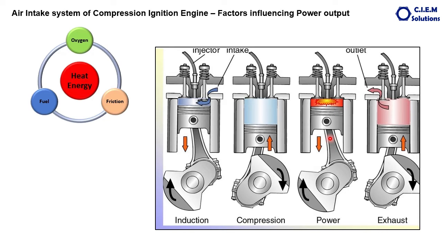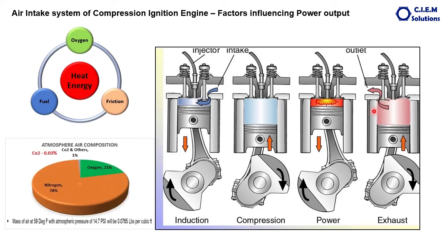The downward movement of the piston causes the crankshaft to rotate. Then again the exhaust valve is opened, and whatever burnt gases are there inside the cylinder are driven out through the movement of the piston from BDC to TDC. Like that, the power is generated with the combination of the three elements, that is oxygen, friction and fuel.